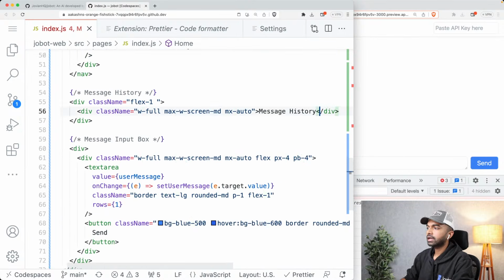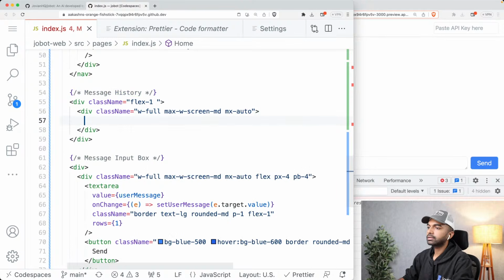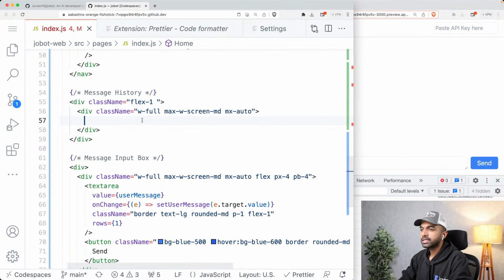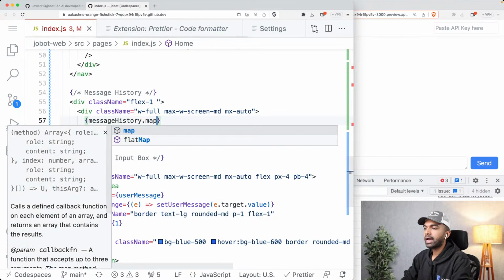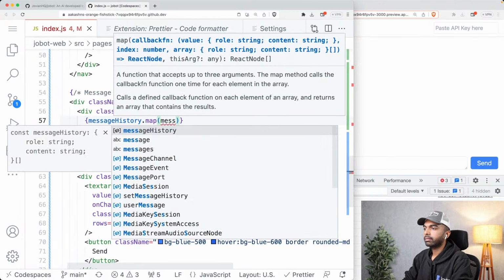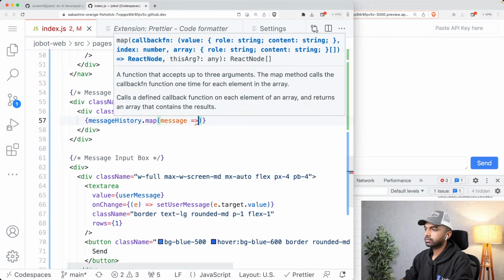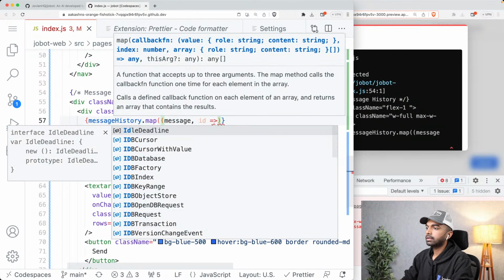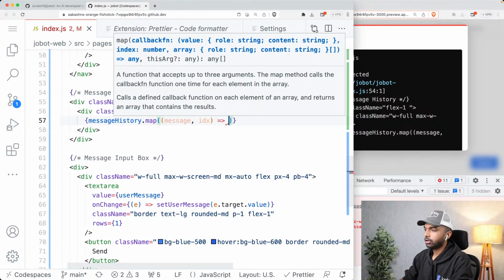I am going to now come in here into the message history and actually display the list of messages. Okay, how do we display the list of messages? Well, you need to use JavaScript map, so we can say messageHistory.map. And now we take the message and its index. So those two things are available to us in an anonymous function.